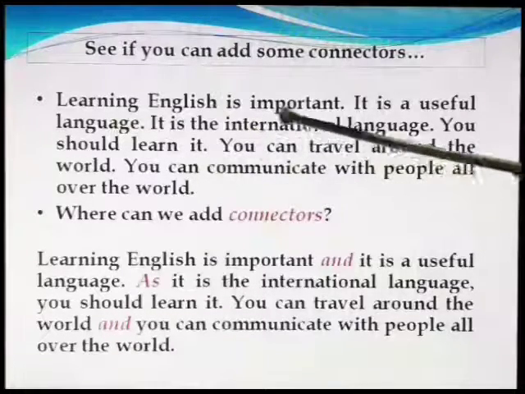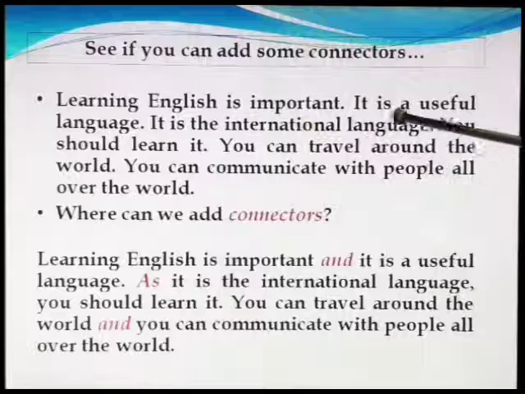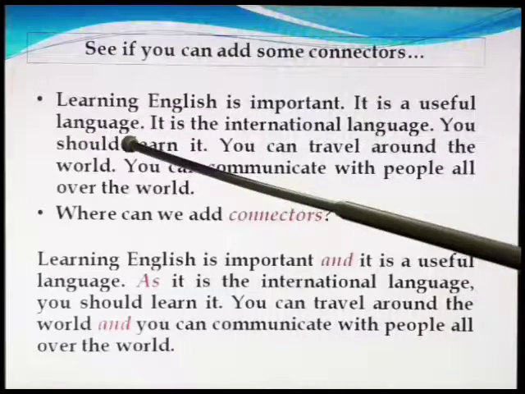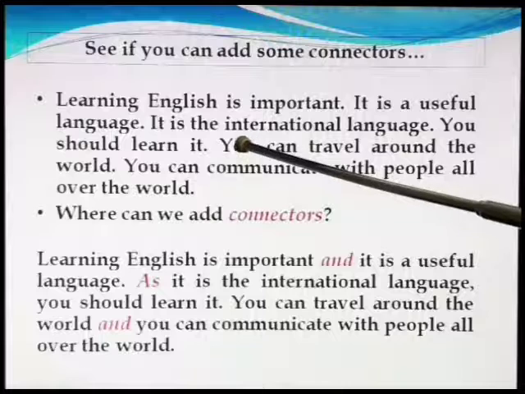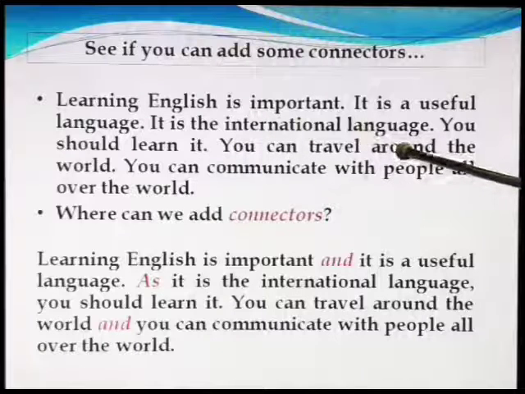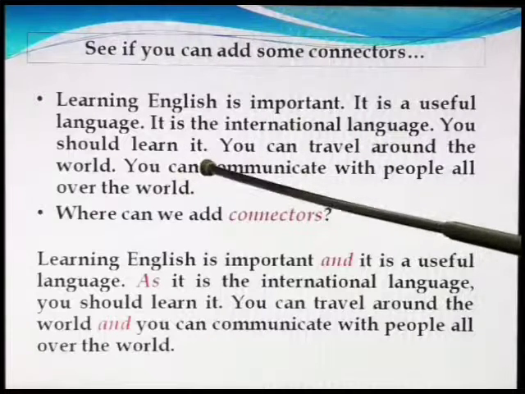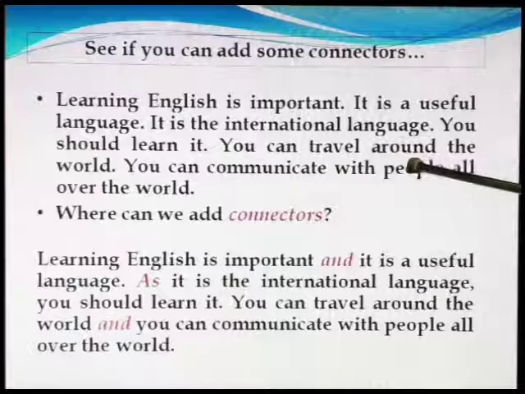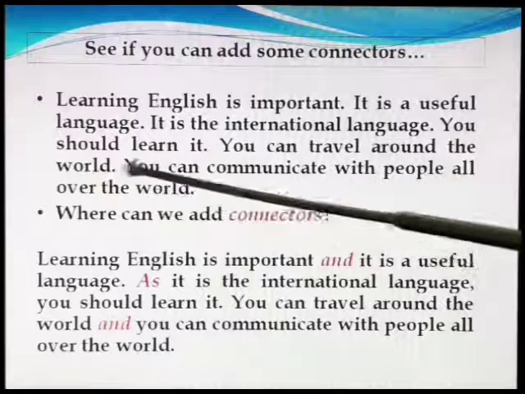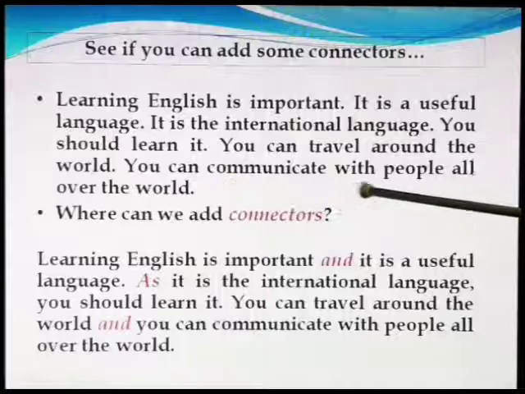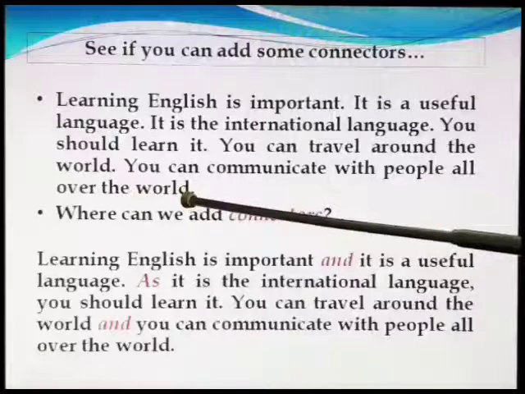Learning English is important. It is a useful language. It is the international language. You should learn it. You can travel around the world. You can communicate with people all over the world.